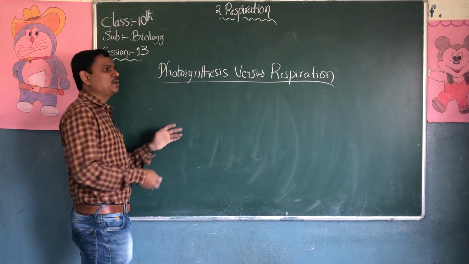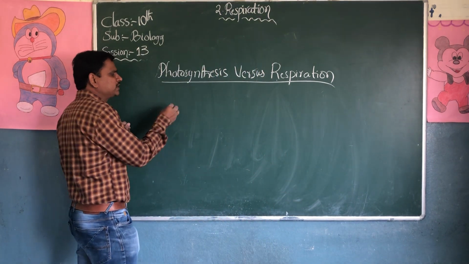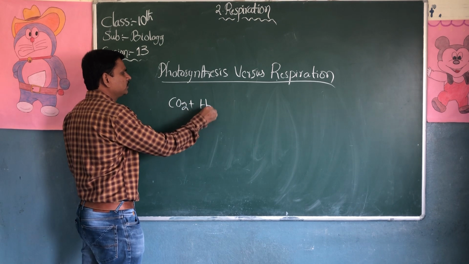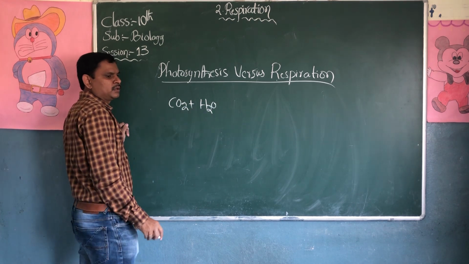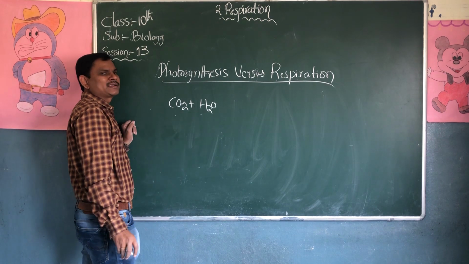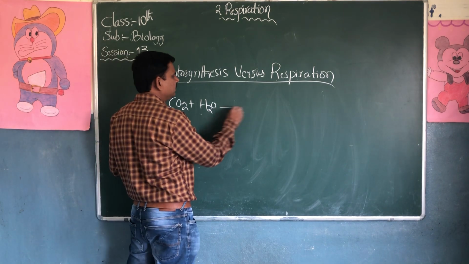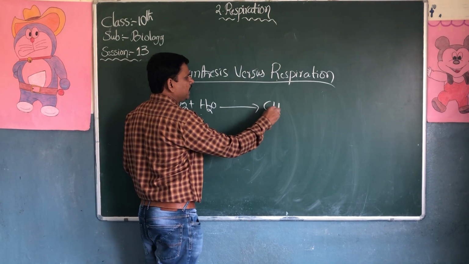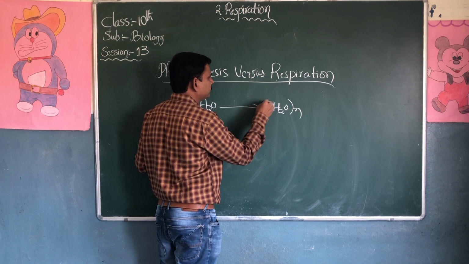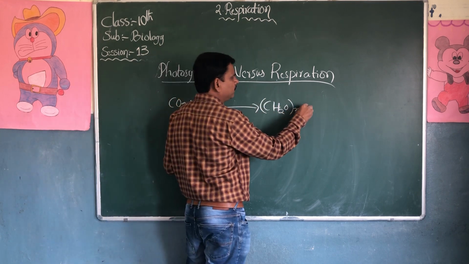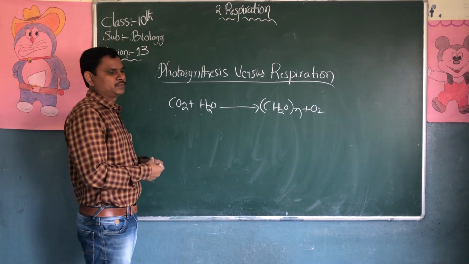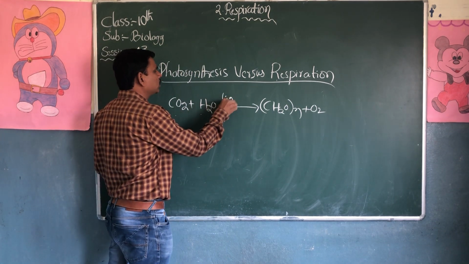Then what is the simple formula of photosynthesis? Plants take carbon dioxide and water in the presence of light and chlorophyll. They release CH2O. This is the simple and common photosynthesis equation. It was not balanced.